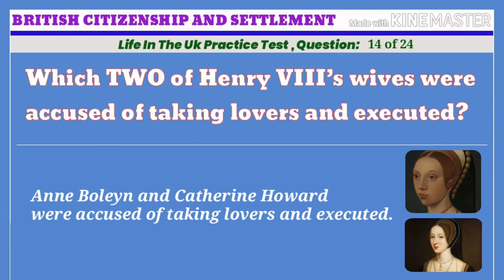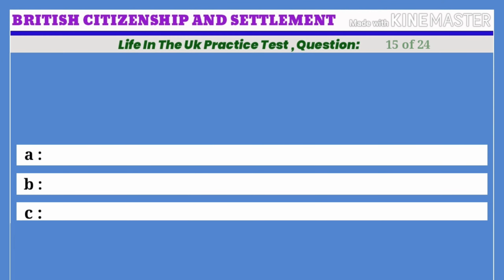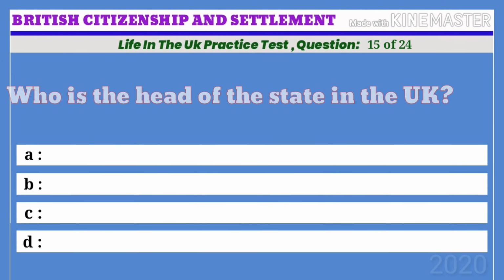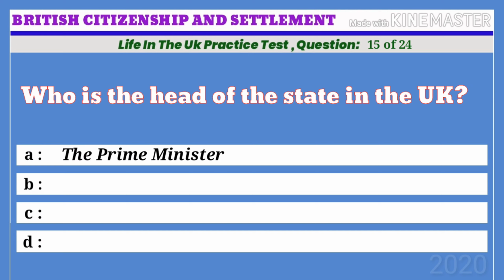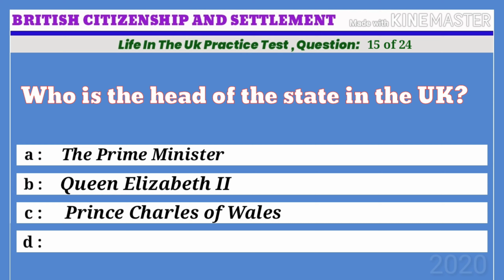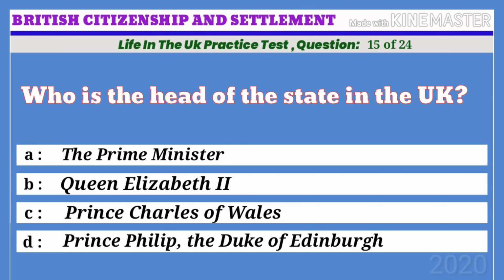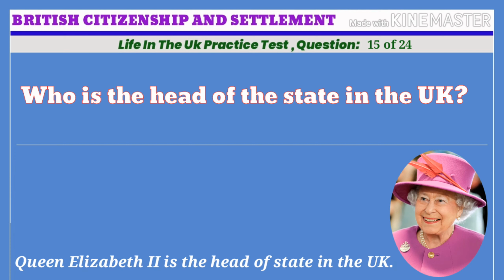Life in the UK practice test. Question 15 of 24. Who is the head of the state in the UK? A. The Prime Minister. B. Queen Elizabeth II. C. Prince Charles of Wales. D. Prince Philip, the Duke of Edinburgh. The correct answer is B. Queen Elizabeth II. Queen Elizabeth II is the head of state in the UK.